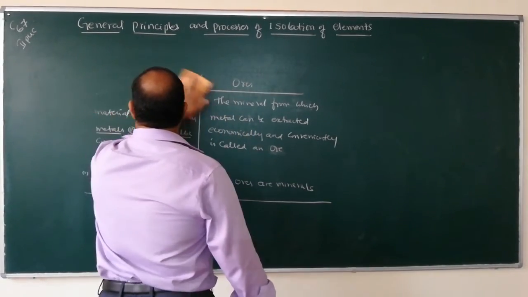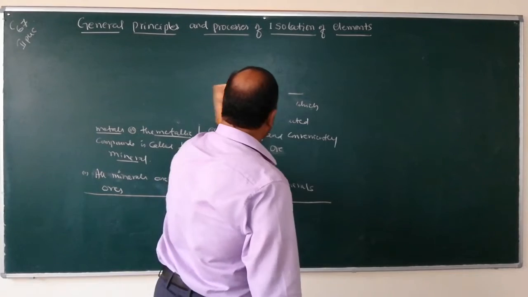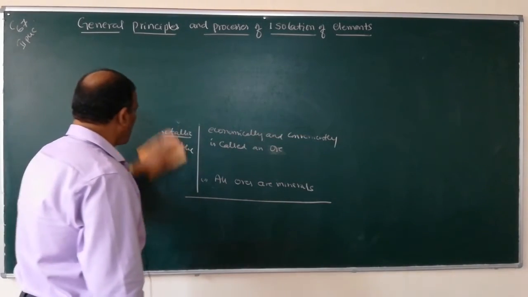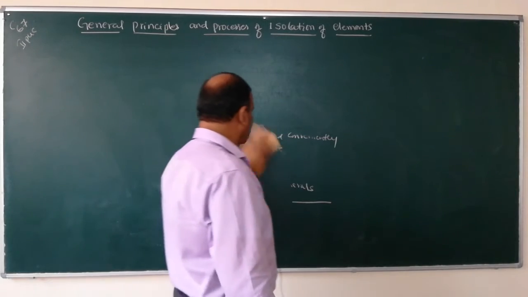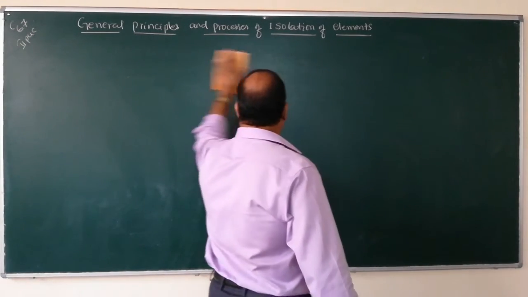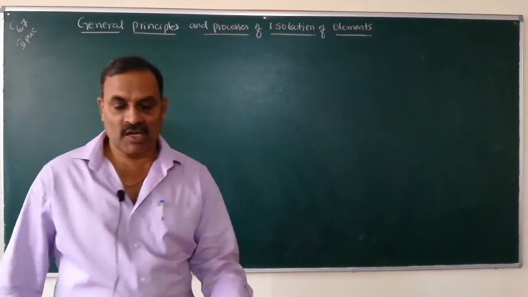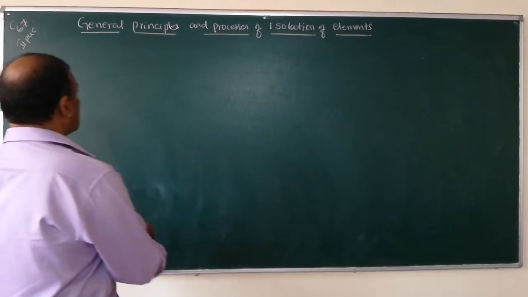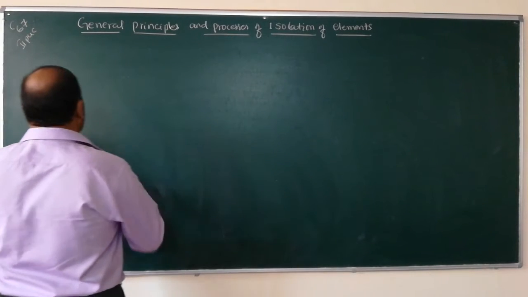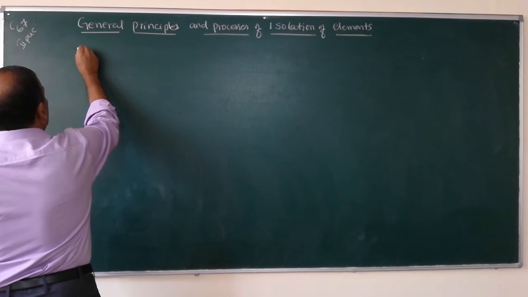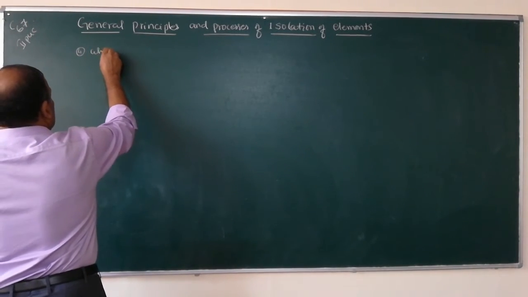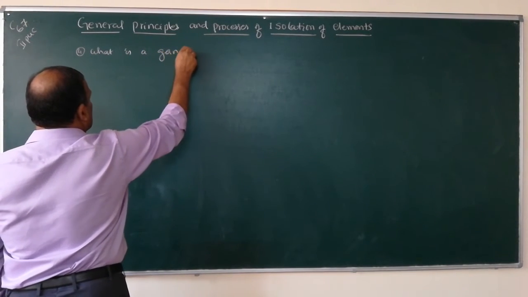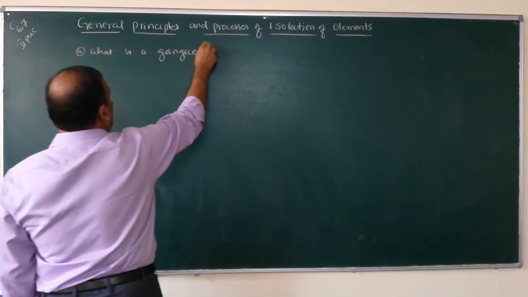So now we will know what is a gangue. We have understood the meaning of mineral and ore. Naturally occurring metallic compounds is called a mineral. The mineral from which metal can be extracted economically is called ore. And then what is a gangue?